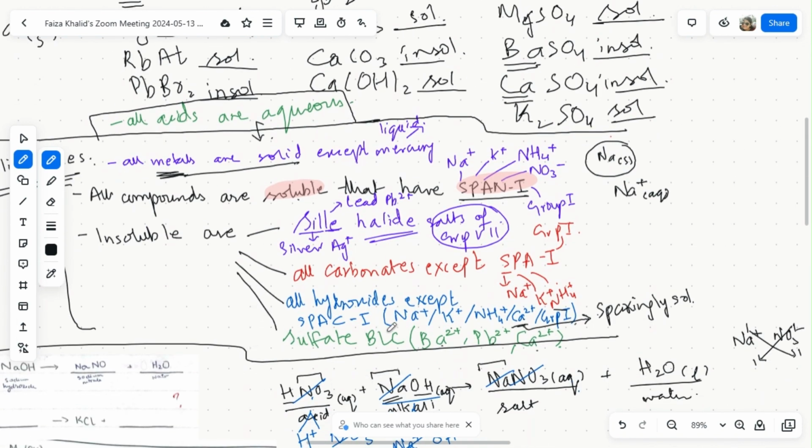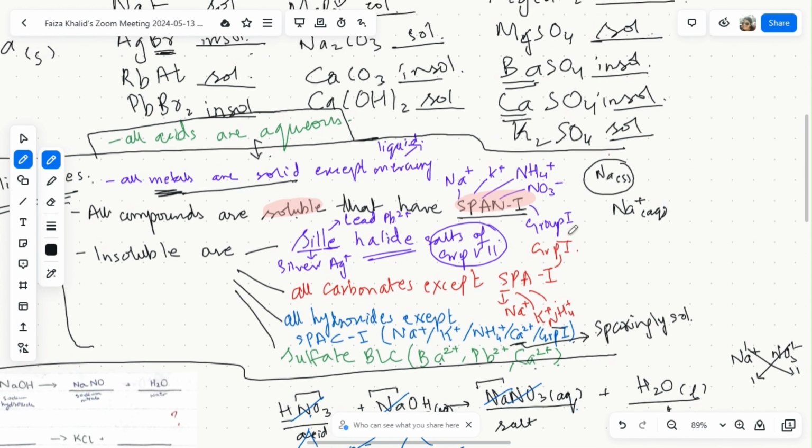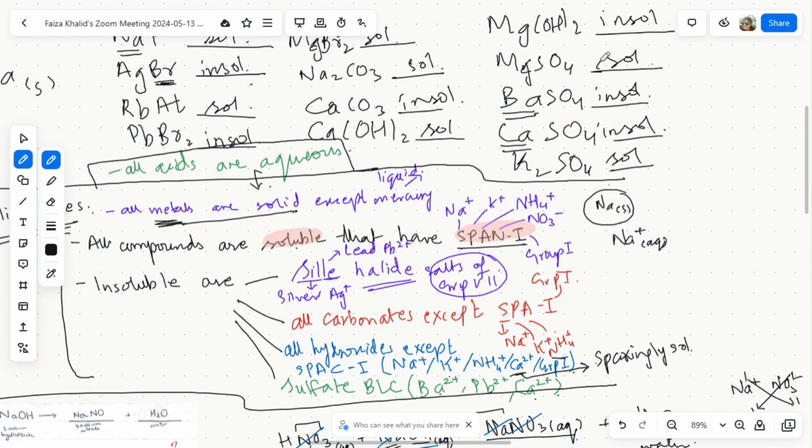Then we have all sulfates. Sulfate BLOCK is insoluble. BLOCK stands for barium, lead, and calcium. Okay, so look over here. Magnesium sulfate, soluble. Why soluble? Because it is not sulfate BLOCK. Barium sulfate, insoluble. It's sulfate BLOCK, right? The B of BLOCK is here, barium is here. Then calcium sulfate is insoluble. Why? Because it has the C of BLOCK in it. Okay. Potassium sulfate, it is soluble because it is not sulfate BLOCK and also it has a group 1 metal in it.